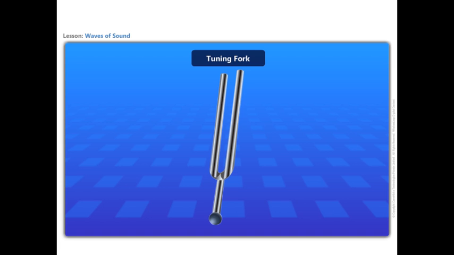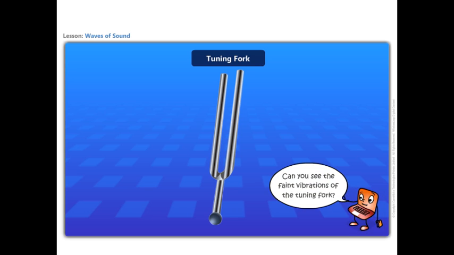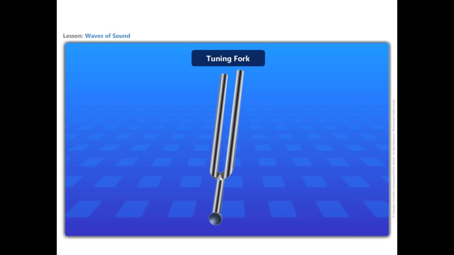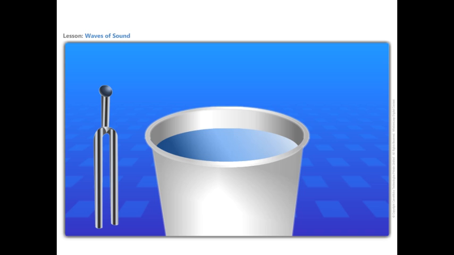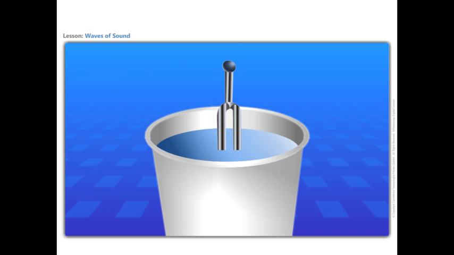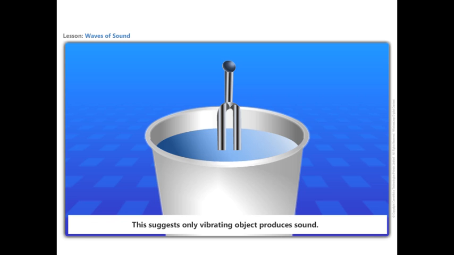Here is a U-shaped elastic metal fork called the tuning fork, which when stroked once produces a musical note. Can you see the faint vibrations of the tuning fork? Yes, the tuning fork is vibrating. To make it more evident, let us place the tuning fork after striking it on the surface of water. The disturbance in water is caused due to the tuning fork. Let us place a tuning fork without striking it or producing sound inside water. You don't see any disturbance inside the water. This suggests only a vibrating object produces sound.